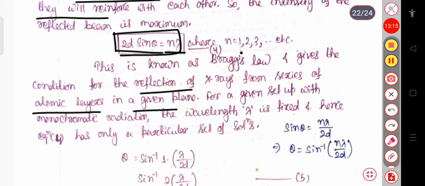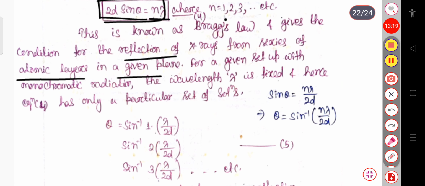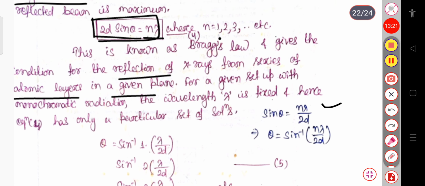Suppose we consider 2D sin theta equals n lambda. This can be written as sin theta equals n lambda by 2D, simply dividing by the 2D term. So theta will be equal to sin inverse of n lambda divided by 2D.